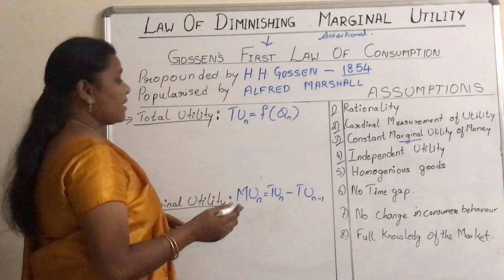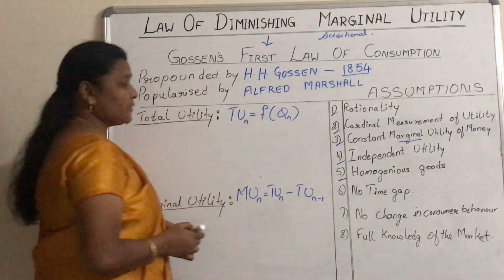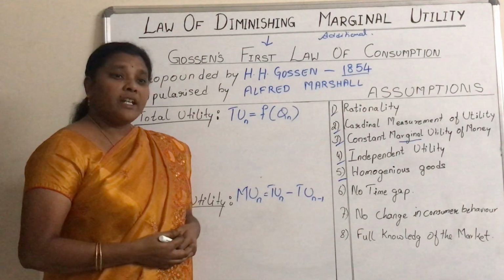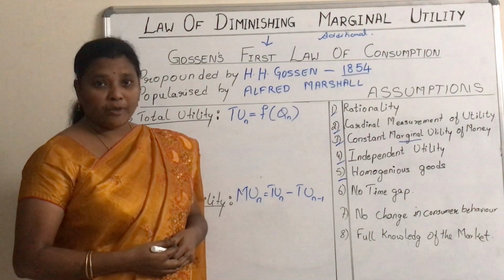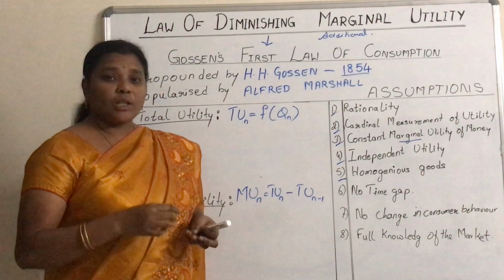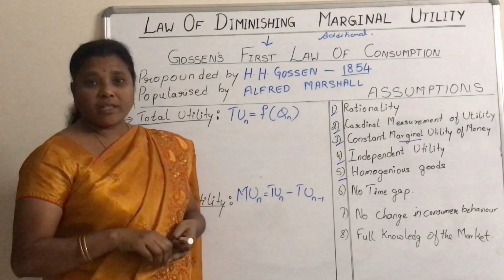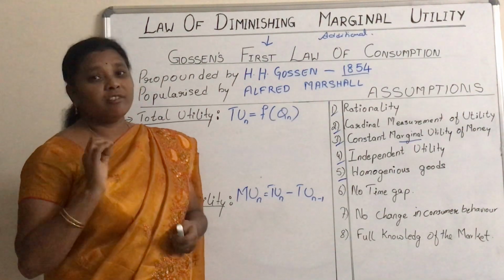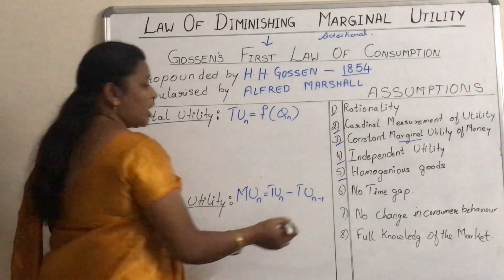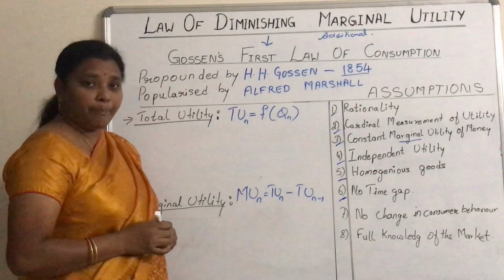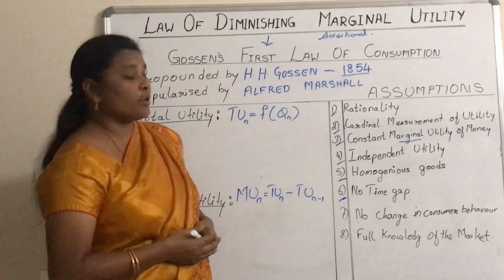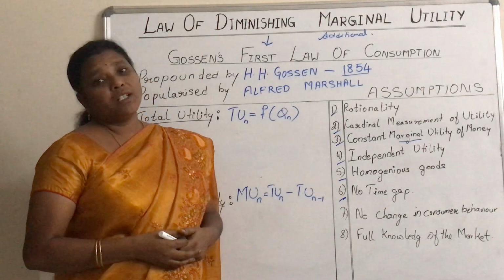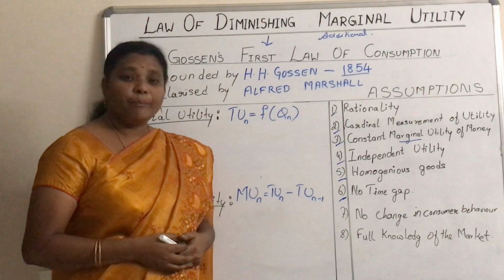And the next assumption is homogeneous goods. Whichever type of goods we are using must be of homogeneous type. Homogeneous means same. That is, the quantity, the taste, the quality, all the categories must be the same. There should not be any difference in any one of the categories. And the next is that there must be no time gap. This is the most important assumption of the law of diminishing marginal utility. There should not be any time gap in the consumption of the commodity. Then only is the law applicable.